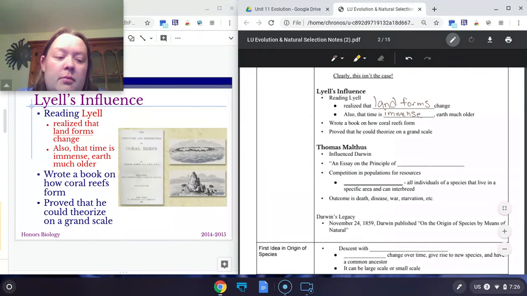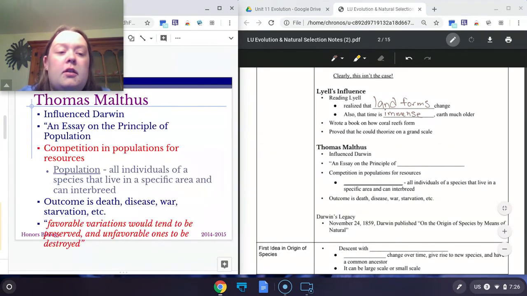And it also gave him the idea that since time is so immense, since Earth has been around that many billions of years, lots of things can change in that huge amount of time. So that helped contribute to his theory a bit as well. And the last scientist we're going to talk about that influenced Darwin is Thomas Malthus.